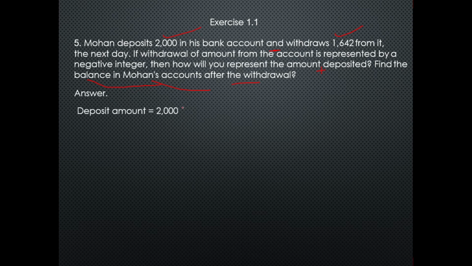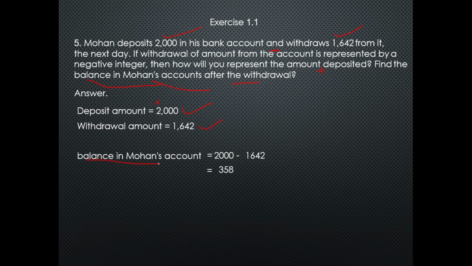Mohan deposits 2,000 rupees, and the withdrawal amount is 1642, so we will subtract 1642 from 2000. The balance in Mohan's account is 358. 358 is the answer.